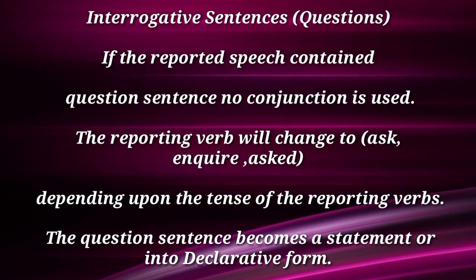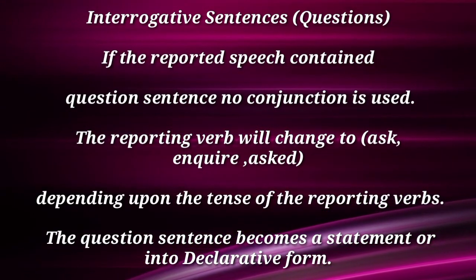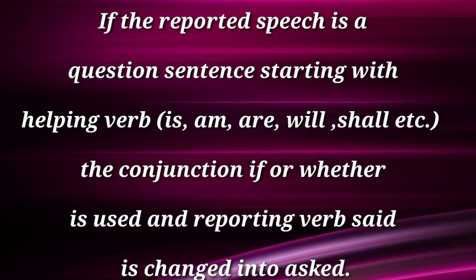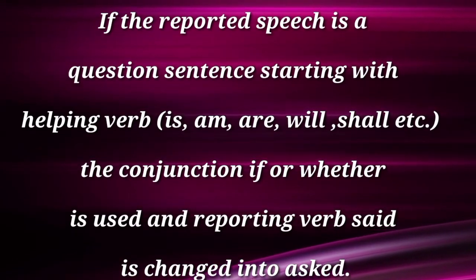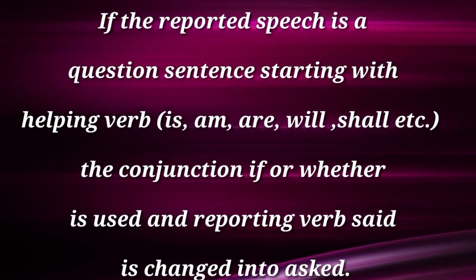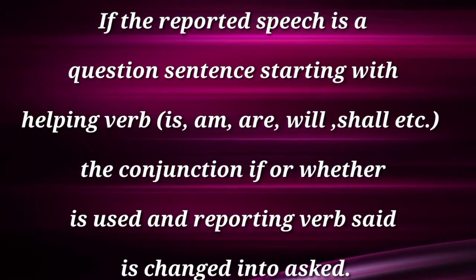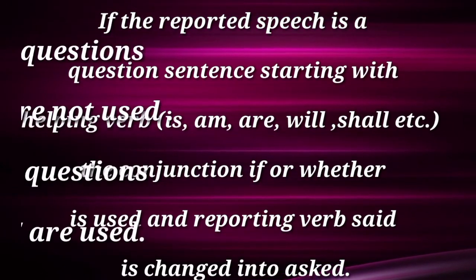The question sentence becomes a statement, or it changes into the declarative form of sentence. If the reported speech is a question sentence starting with helping verbs like is, am, are, will, shall, etc., then the conjunction if or whether is used and the reporting verb said is changed into asked.